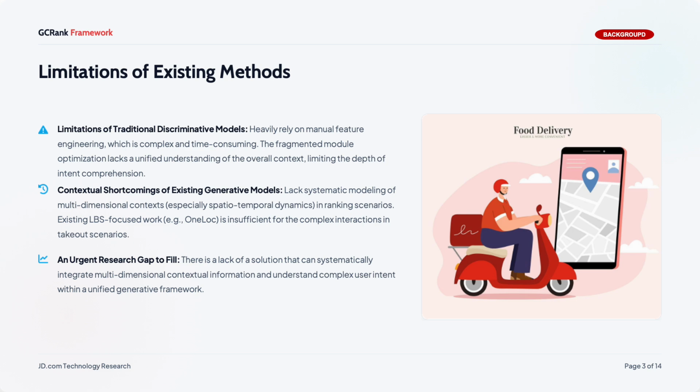Prior LBS works, such as OneLog, focus on geographical proximity, which is not enough for the richer interactions in Takeout. So there is a clear gap. We need one generative framework that integrates the different contextual dimensions and reads complex user intent in a unified way.